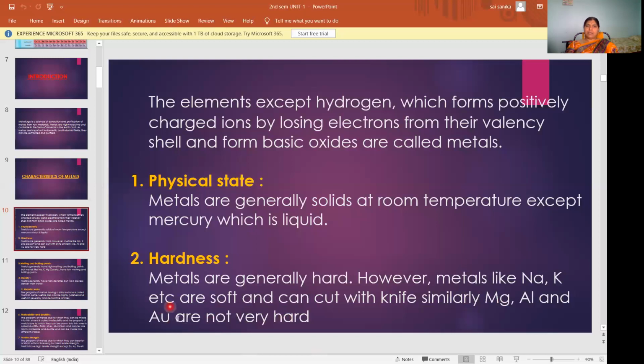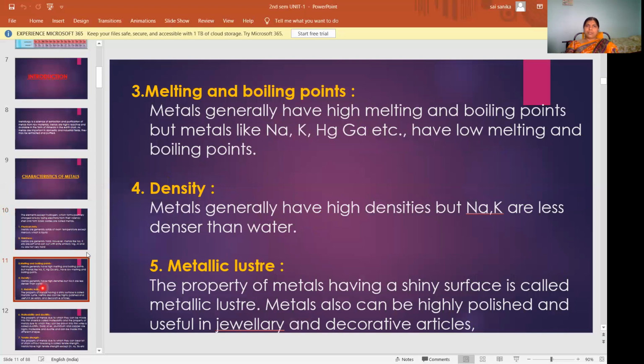That's why we are making jewelry. So gold is also soft in nature. Next, come to the melting points. Generally metals have high melting and boiling points, but metals like sodium, potassium, mercury, gallium, etc. have low melting and boiling points.